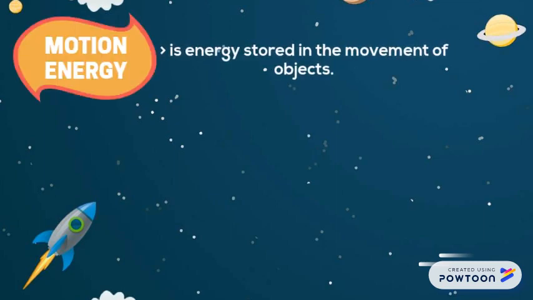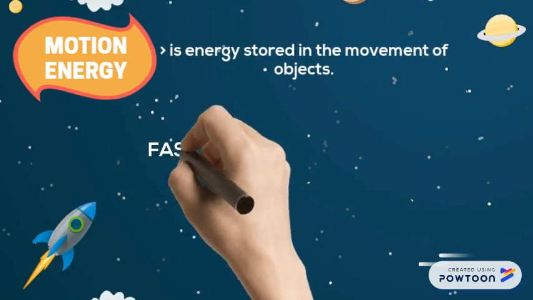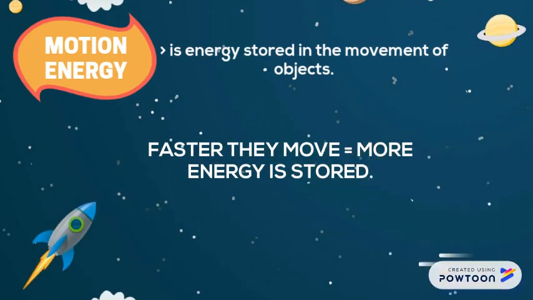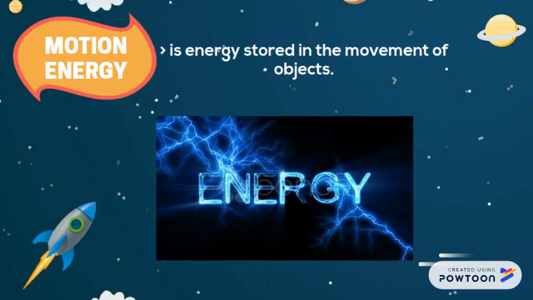Motion energy is energy stored in the movement of objects. The faster they move, the more energy is stored. It takes energy to get an object moving, and energy is released when an object slows down. Wind is an example of motion energy.